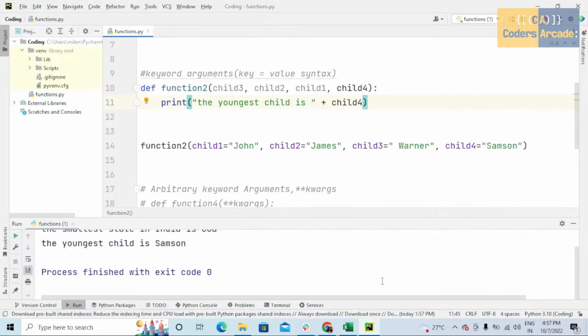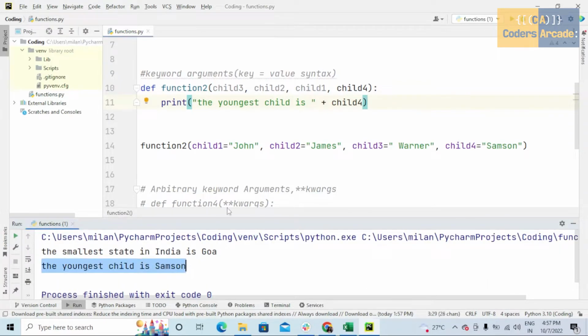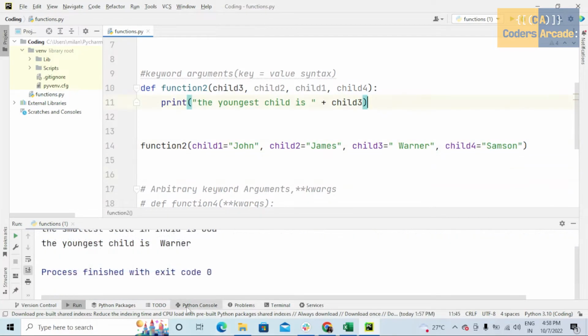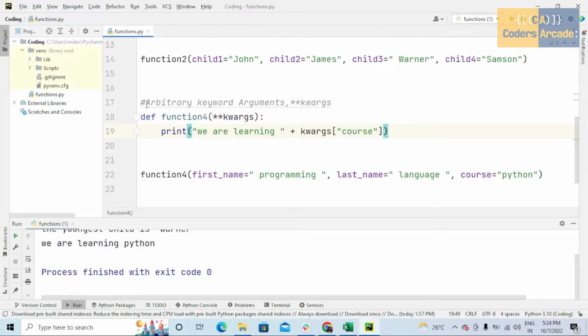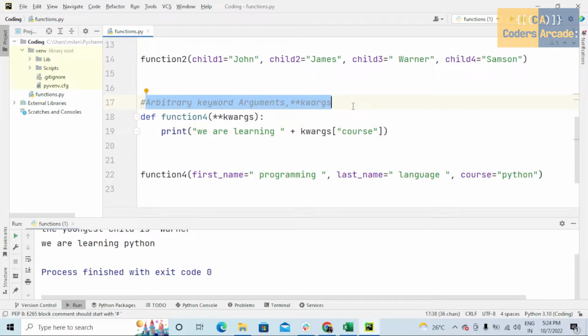Suppose I run this program, see here the youngest child is Samson. That means here the youngest child is child4. Child4 is Samson. Now see here, the youngest child is Warner. See, Warner, because here I'm printing the statement, the youngest child is child3. This is about keyword arguments. It won't check the order, it will just check the value stored inside the arguments. That's it. After keyword arguments, let me explain to you guys what these arbitrary keyword arguments are.